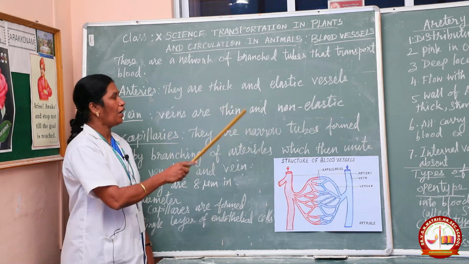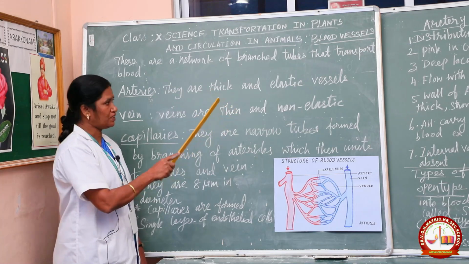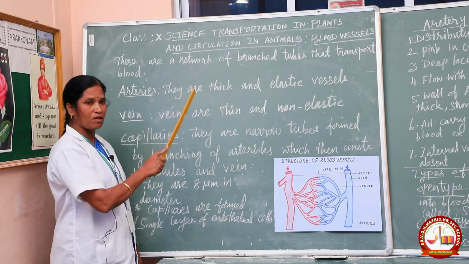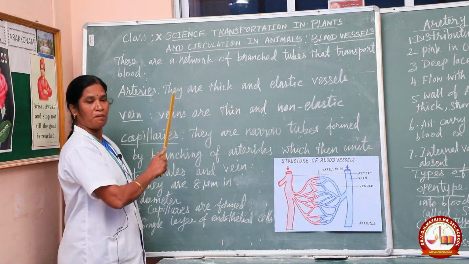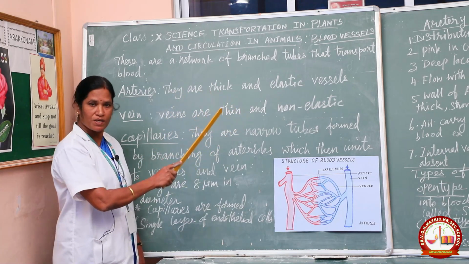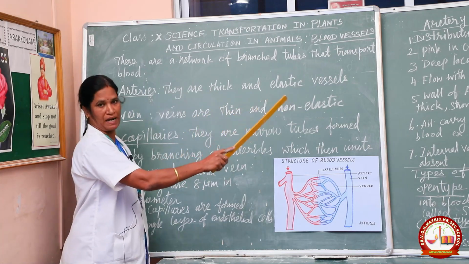that carries impure blood. This is a very important point. All the arteries carry what type of blood? Pure blood, except the pulmonary artery. This artery carries impure blood.